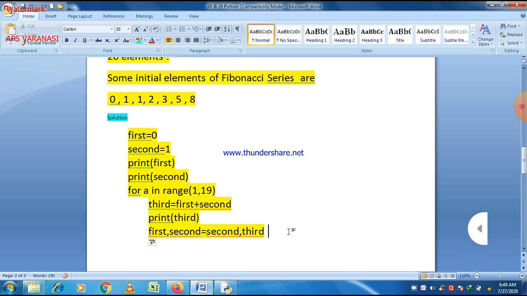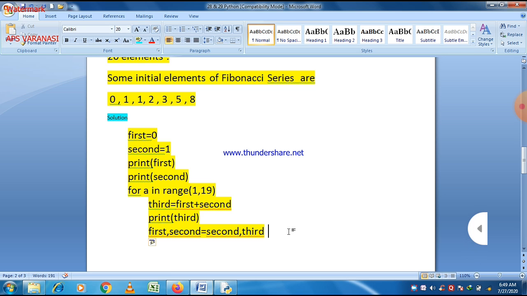So let us take it one by one. First of all, when the program is executed the first time, then in the loop for a in range 1 comma 19, third is equal to first plus second. It means third is equal to 0 plus 1 is equal to 1, and print third, so 1 will be printed here. And then first comma second is equal to second comma third.